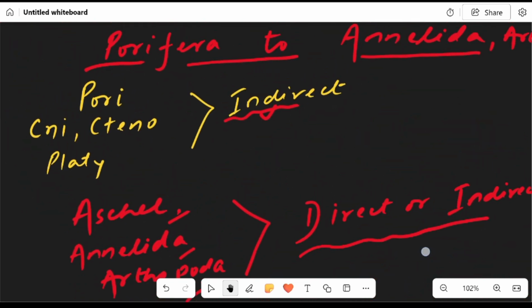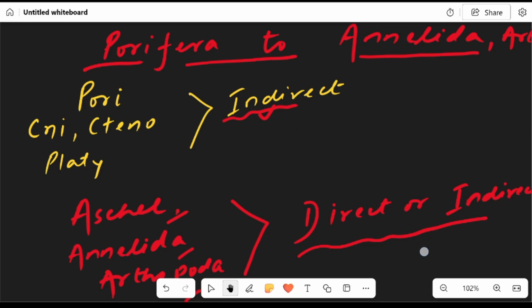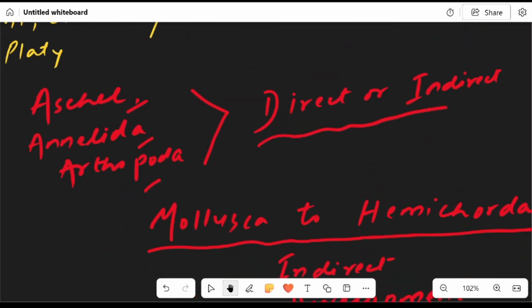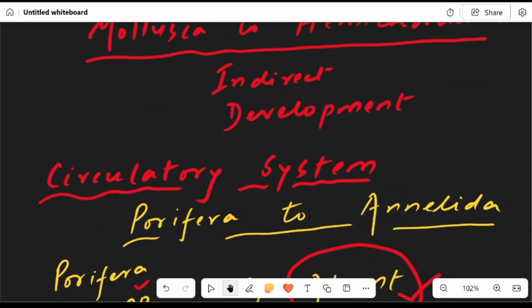So Porifera to Annelida, Porifera, Cnidaria, Ctenophora, Platyhelminthes, indirect. Aschelminthes, Annelida, Arthropoda, it's direct or indirect. Mollusca to Hemichordata, it's indirect development.